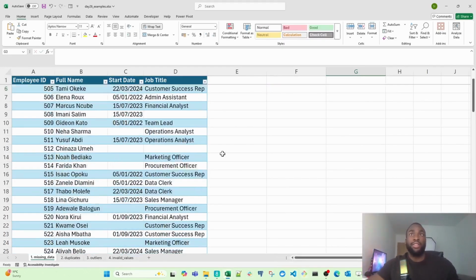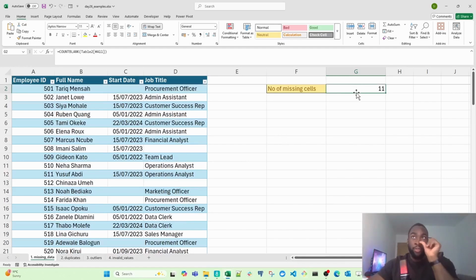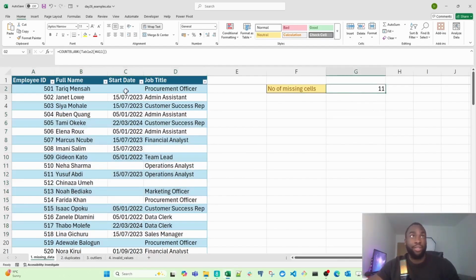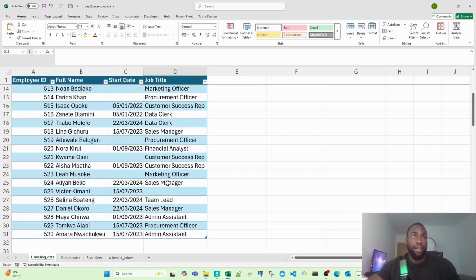And then if I scroll all the way back up, there we have it. So we have 11 empty cells. What the COUNTBLANK function does is it'll count how many empty cells exist in our data set. If it returns anything more than 0, then we have blank cells that we need to fill in. So as you can see, we have 11. If you want to look manually, you can see that there's an empty cell there, there's an empty cell there, you can see a few there, etc.